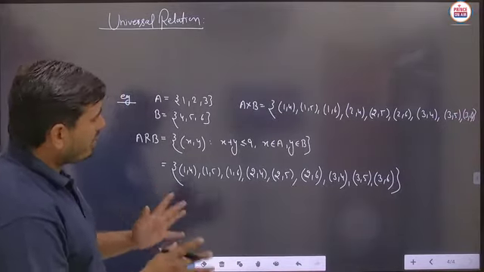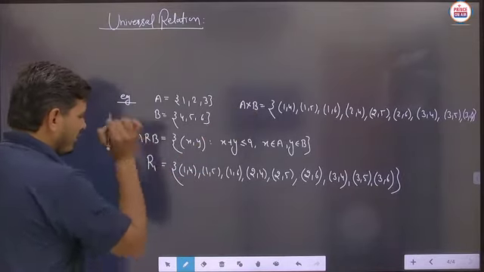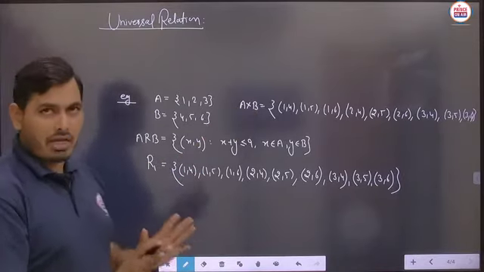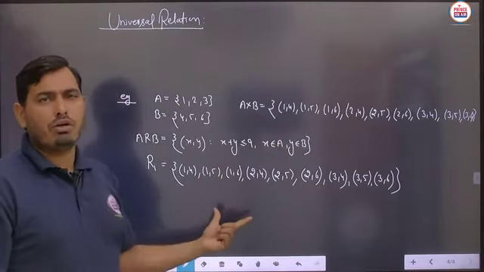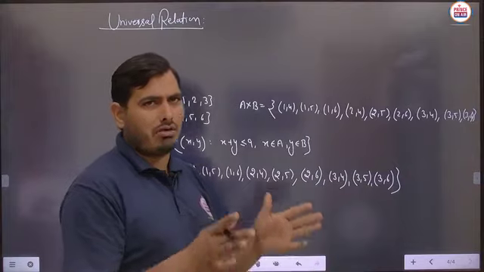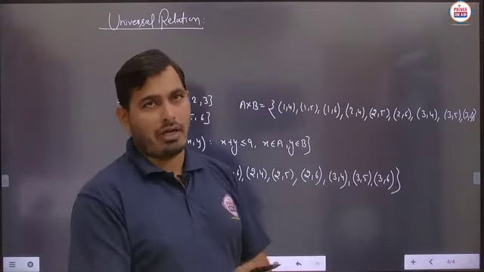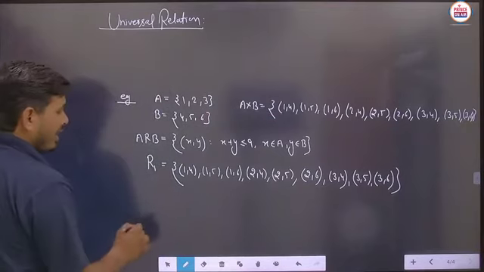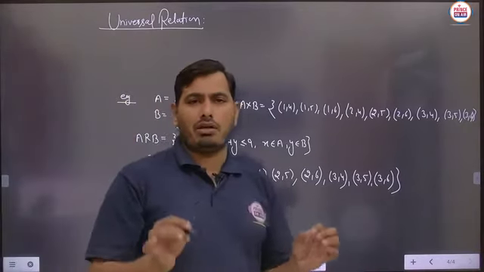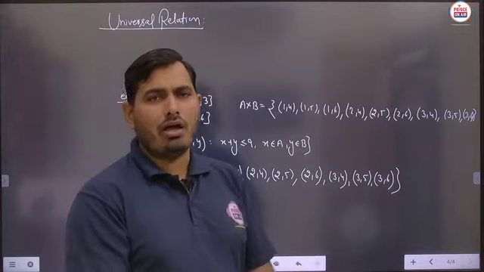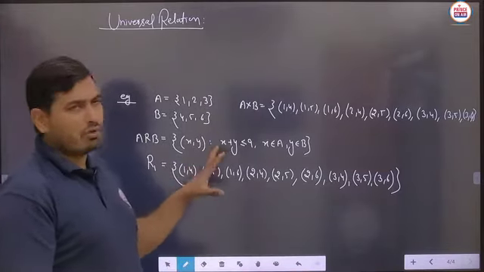Now student, you can check A cross B against this given relation R1. Suppose this is any relation R1. You can check that all possible ordered pairs are included here also. So basically student, a universal relation is the relation where all the possible ordered pairs of A cross B are there. Means if R is equal to A cross B, then this particular relation R is known as the universal relation. Means all the possible ordered pairs of A cross B will be there.